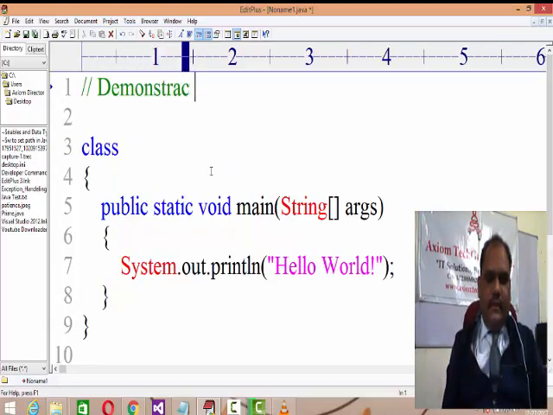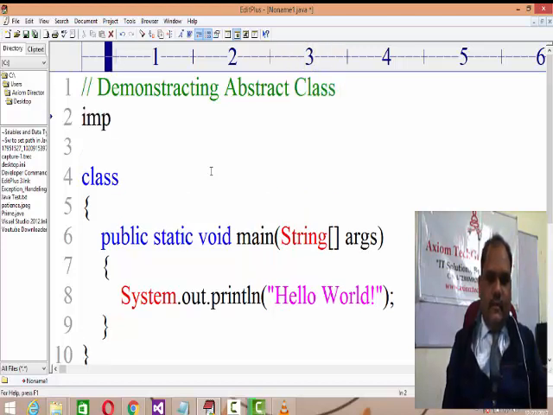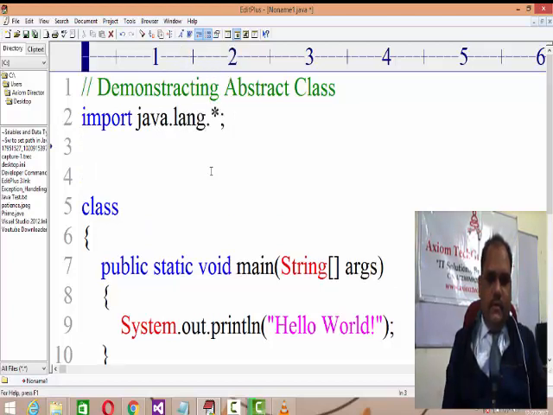Demonstrating abstract class. import java.util.*.